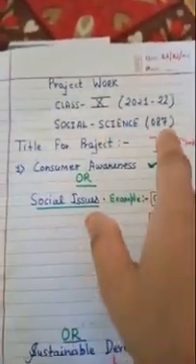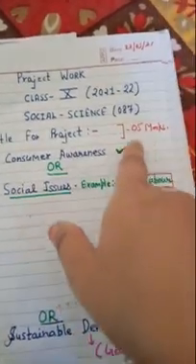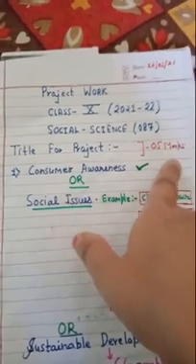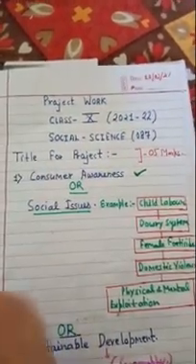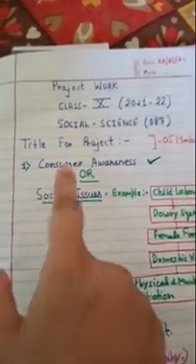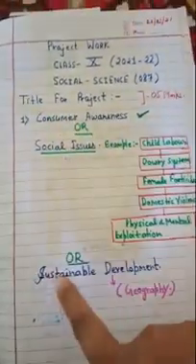Okay, then now we will come to project work for class 10th in social science. In social science project work, you will mention the title of the project, and you are also having 5 marks for project work, 5 for art integrated and 5 for project. Both are different things.